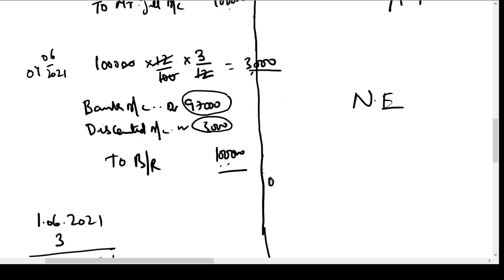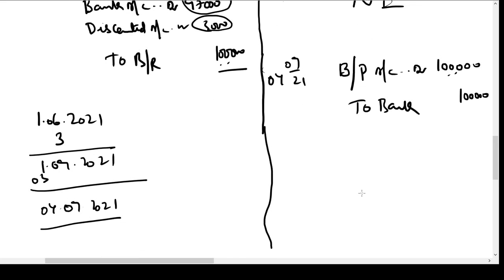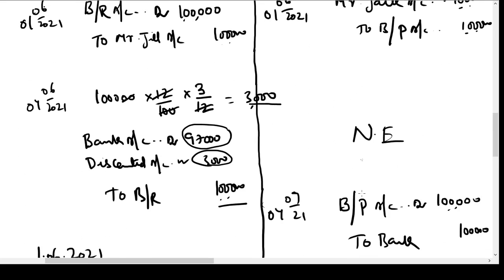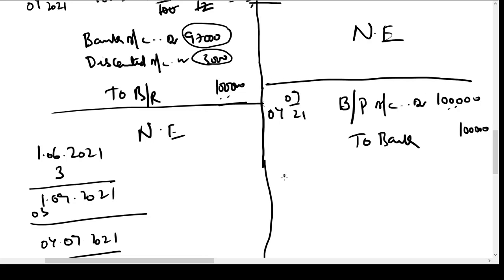So on 4th September, what Jill will do is, he will take the bill from the bank. Mr. Jill called this bill as bills payable. He is getting the bill back, so he will debit it with 1 lakh, and he is making payment to the bank. Money will be withdrawn from his bank account, so the amount will be credited to the bank. Okay, so this is the entry Mr. Jill is going to pass in his books of account, and there will be no entry in the books of Mr. Jack on this date. Okay, so this is the entry when Mr. Jill honors the bill.